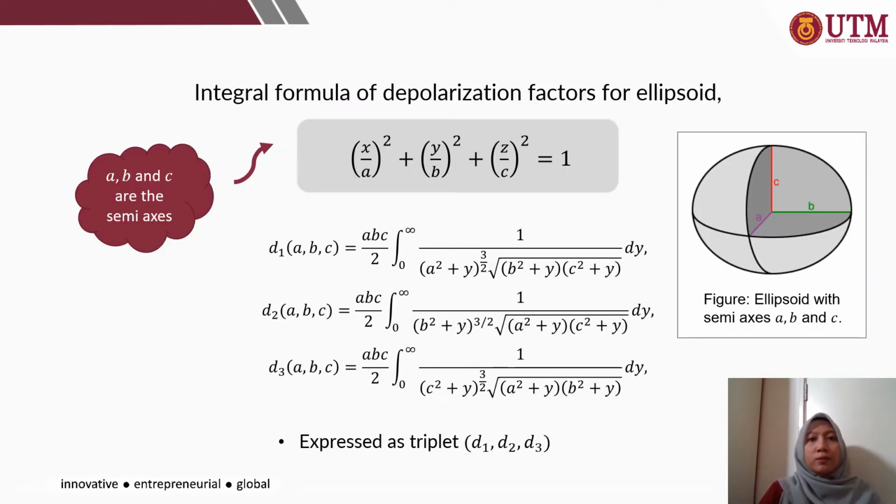Next is about the background of the depolarization factor. The integral formula of the depolarization factor for an ellipsoid in Cartesian coordinates, where A, B, and C are the semi-axes, is defined by these formulas of D1, D2, and D3 in the direction of the X, Y, and Z axes. In general, these equations are the classical integral, which can also be expressed as an elliptic integral. It can also be expressed as the triplet D1, D2, D3. This is how an ellipsoid looks with semi-axes A, B, and C.